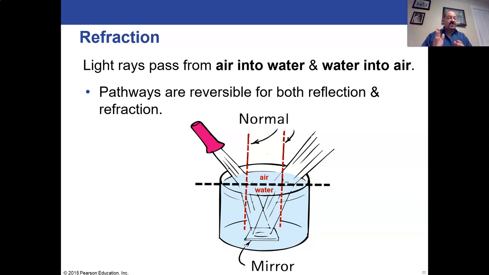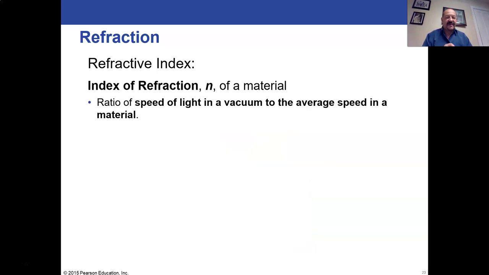But what we see is if we're going from something less dense to more dense, the angle of refraction is smaller than the angle of incidence. If we're going to something that's less dense like air, the angle of refraction is bigger than the angle of incidence. We'll talk more about why that is here.